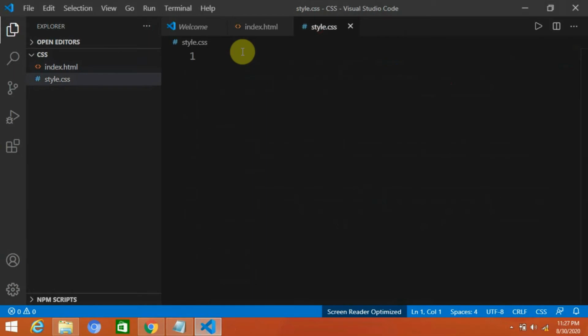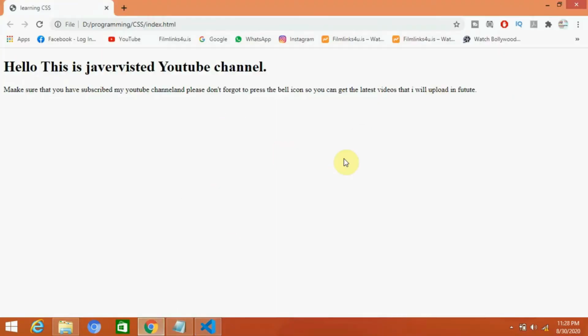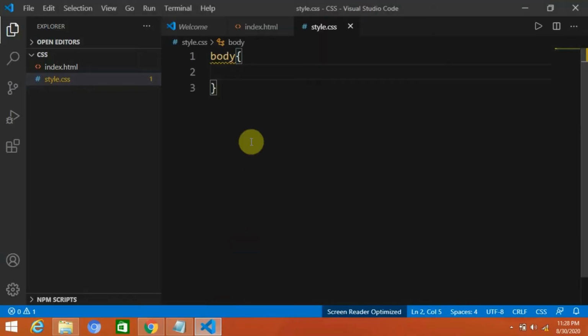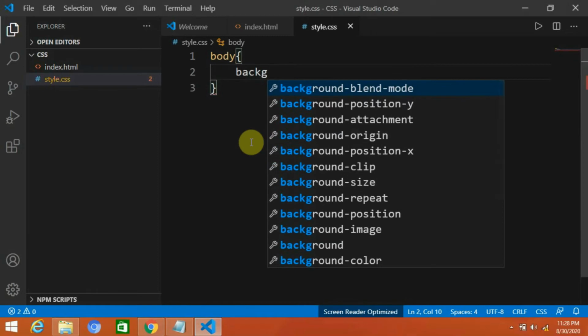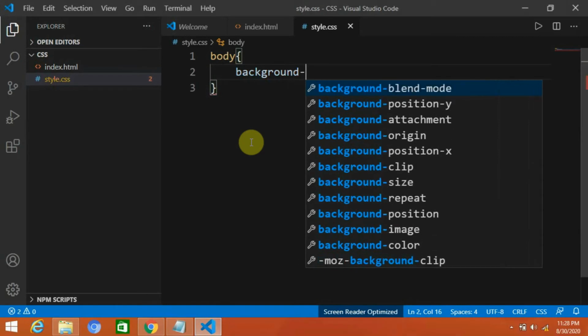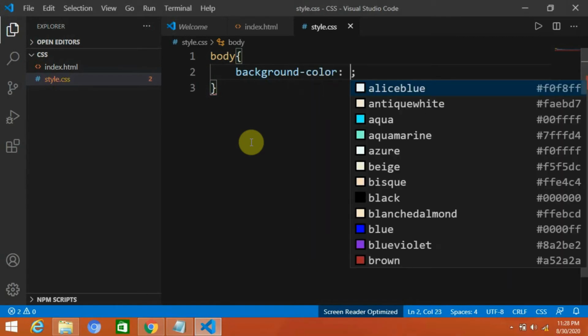First of all you have to write body, and then curly braces, which you can also call delimiters. Now we are going to write background. If you want to change the background color, the background is white right now, so we are going to change it. We will write background color, and press enter.